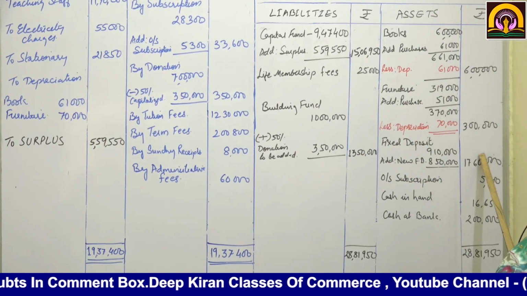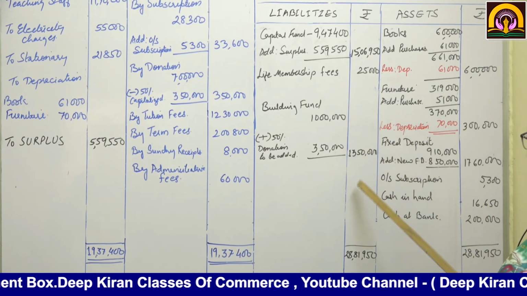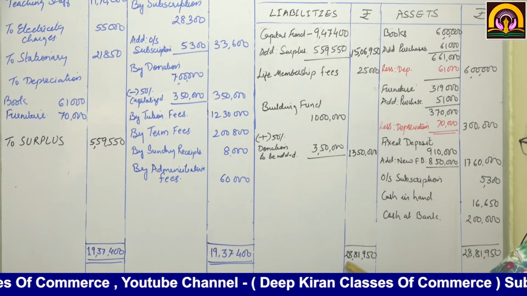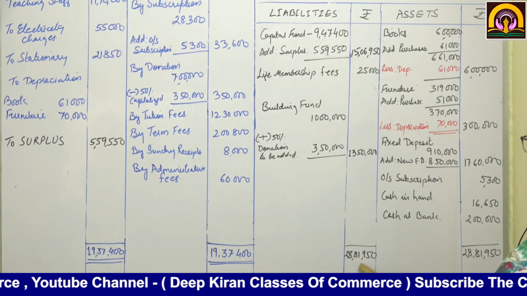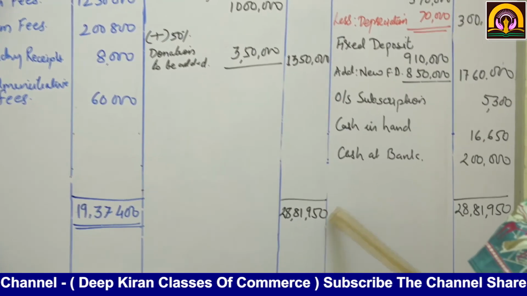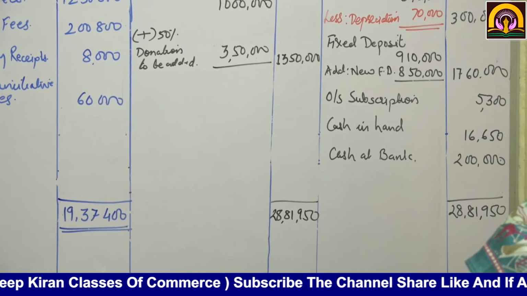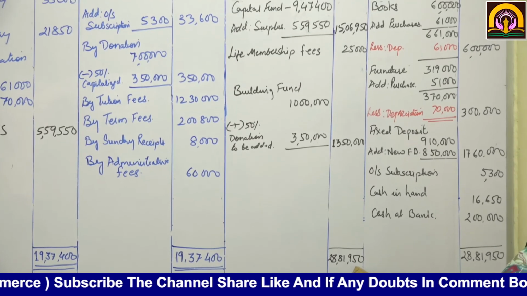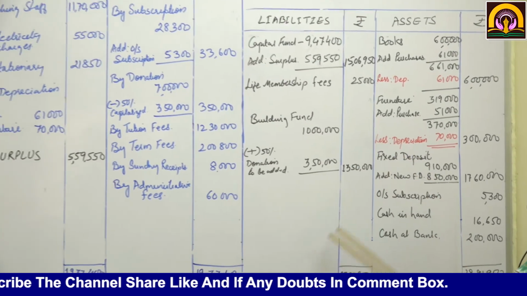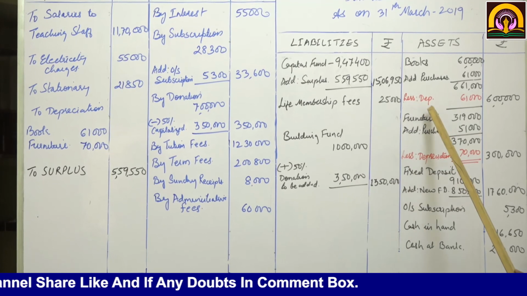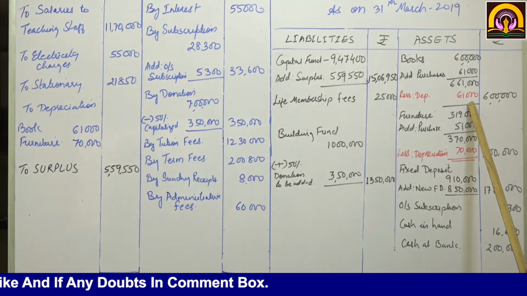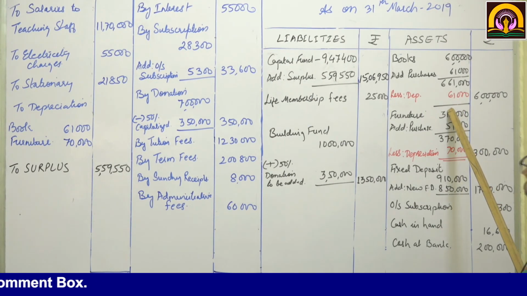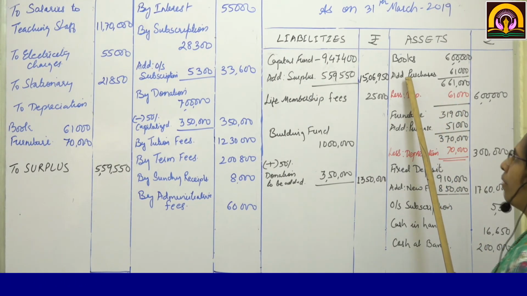Now you will have to total up the asset side as well as the liability side. The total on both sides comes to rupees 28,81,950. Here we have completed sum number 10. I have shown you how the depreciation amount is arrived at. It was a bit of a tricky sum, so I have explained all the details. I hope you have understood this sum.